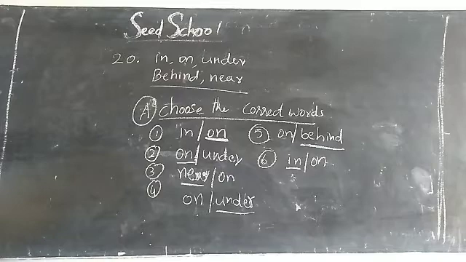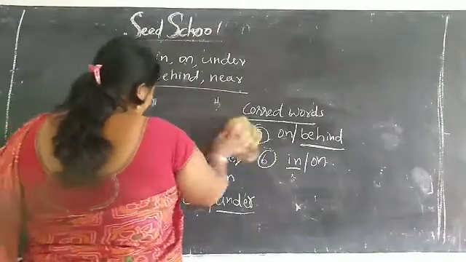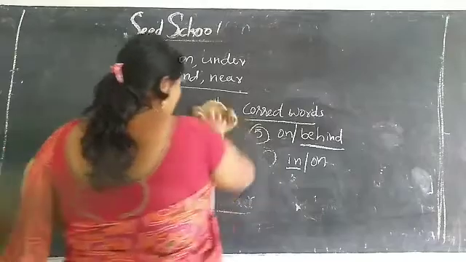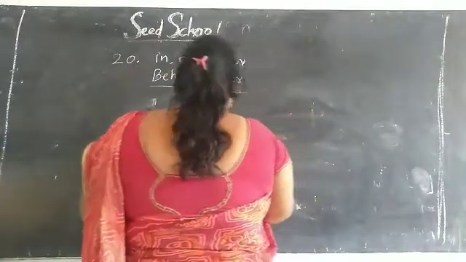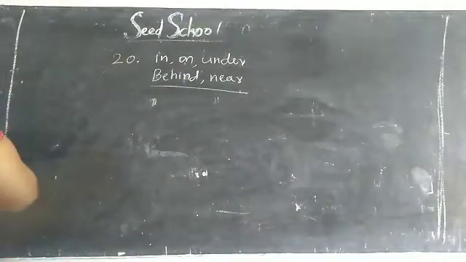So tick the correct words in your textbook, children. Okay. So finish, children. So next bit, children, what is the next bit? B bit. See your textbook. Yes. So B bit.